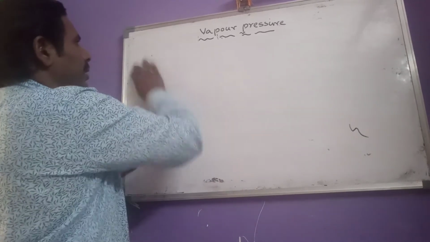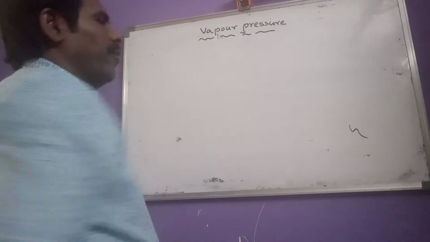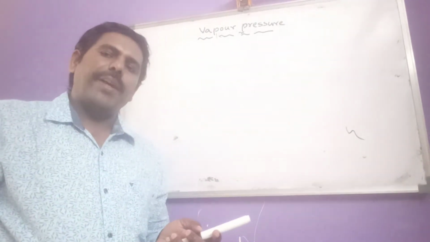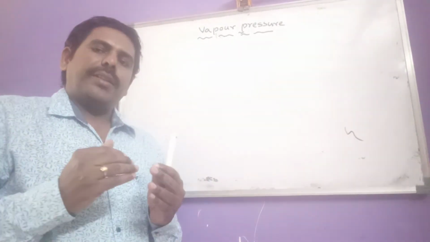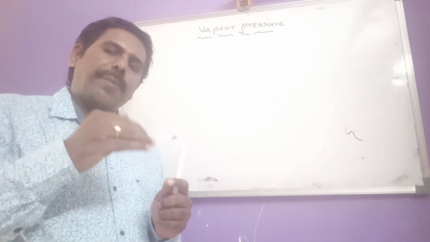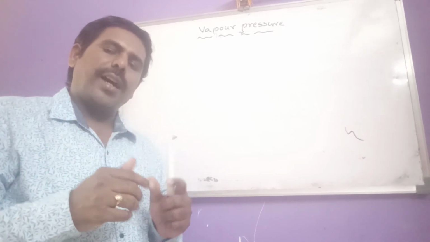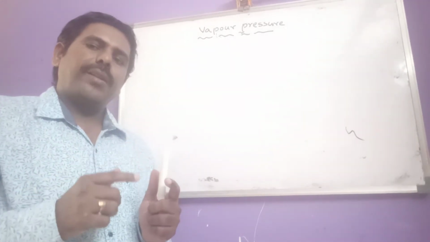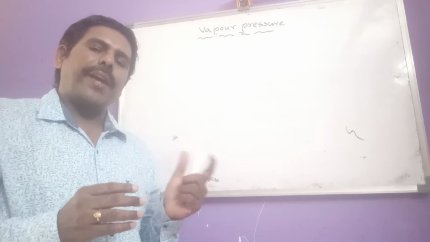After that, let us see what vapor pressure is. What is the definition of vapor pressure? The pressure exerted by the vapor molecules on a liquid surface at equilibrium is known as vapor pressure.